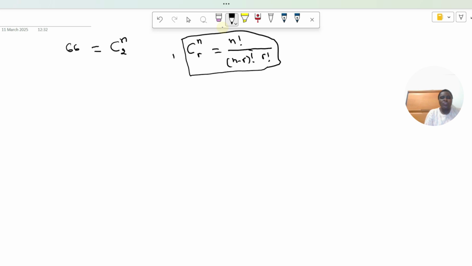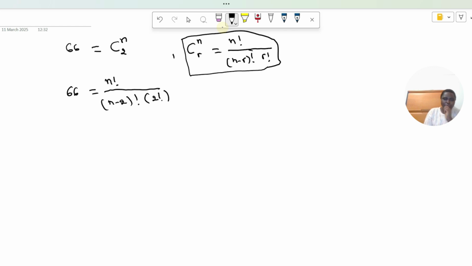So similarly, we will have 66, which will be equal to n factorial, n being the number of students, over n minus 2 factorial times 2 factorial.